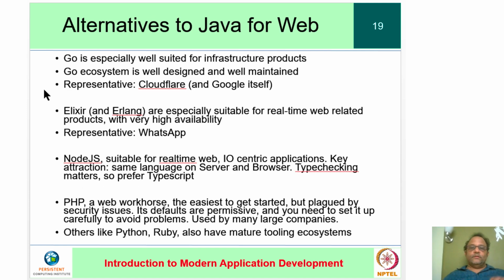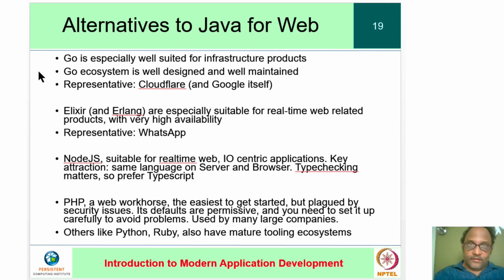What are the alternatives? There is Go, which is especially suitable for infrastructure products. It comes from the C Unix tradition and isn't really built for the same kinds of enterprisey applications, so to speak, that Java gets used for. But as with all languages, you can do anything with any language, more or less. It does have a far more lightweight runtime, and it generally tends to be very quick to react to new web standards and such, given that Google is the primary source of the language.